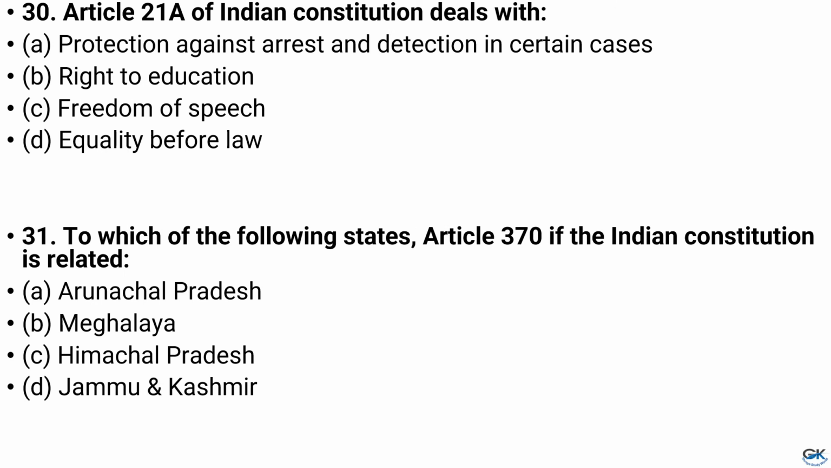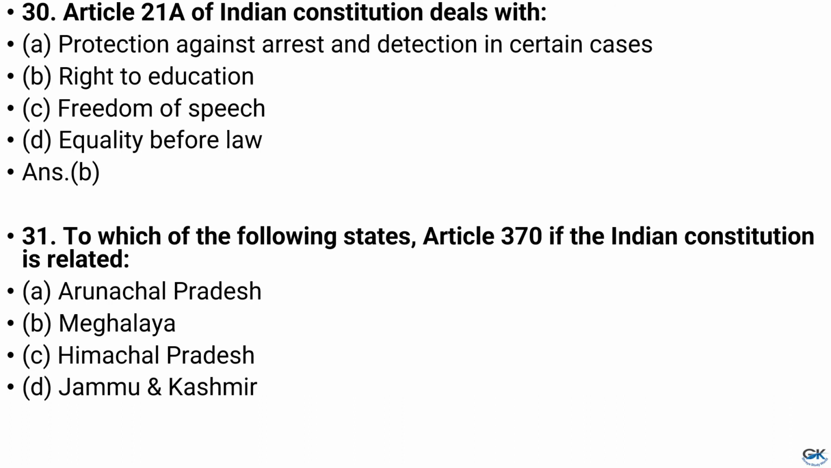Question number 30. Article 21 of Indian Constitution deals with option A, protection against arrest and detention in certain cases, option B, right to education, option C, freedom of speech, option D, equality before law. And the answer is option B, that is right to education.